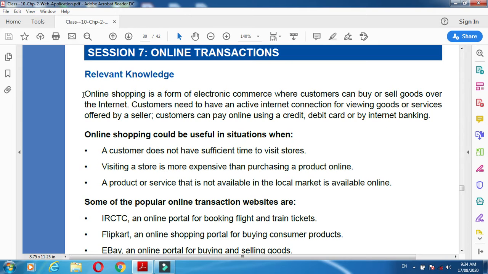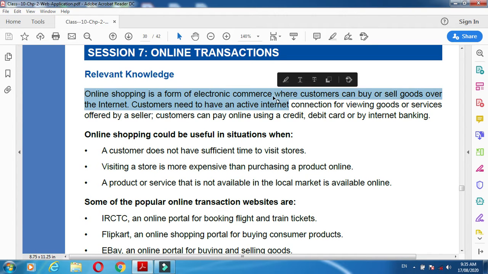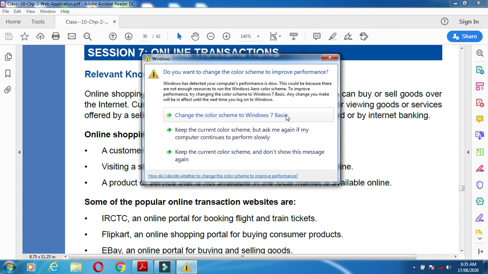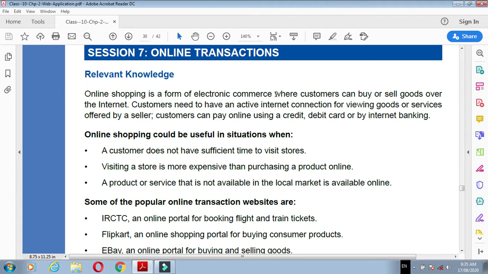Now, relevant knowledge. Online shopping is a form of electronic commerce. Electronic commerce means what? Commerce means business. It means we can do any kind of business or any kind of shopping by electronic way. So that is called online shopping. Online shopping is a form of electronic commerce where customers can buy or sell goods over the internet.